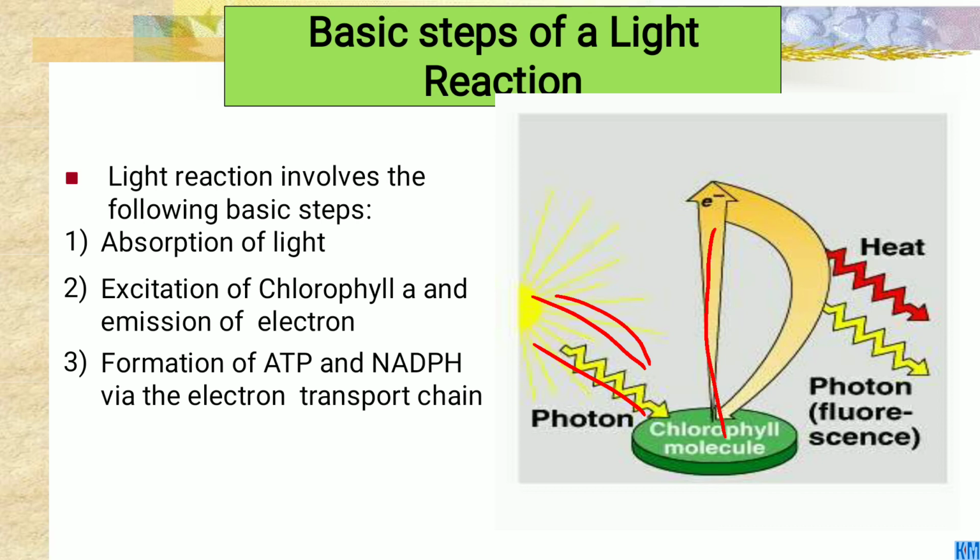Light or heat is also released, and the formation of ATP and NADPH occurs in the electron transport chain. These are the different steps of the light reaction.